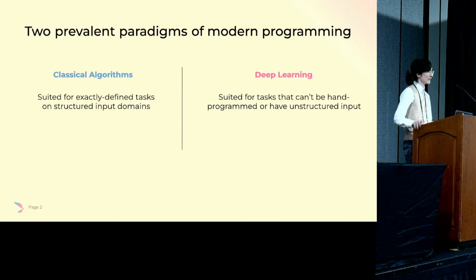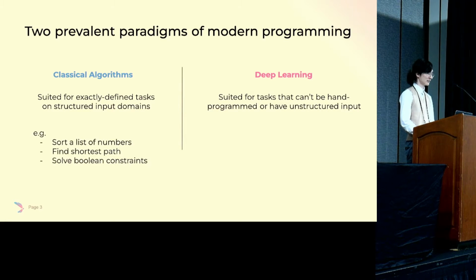To start, let's talk about 2 prevalent paradigms of modern programming. Traditionally, there are classical algorithms and learning-based algorithms. And for classical algorithms, they are usually suited for some exactly defined tasks. Such algorithms also usually work on highly structured inputs. Some examples include sorting algorithms, finding shortest path on graphs, or solving Boolean constraints, and so on.